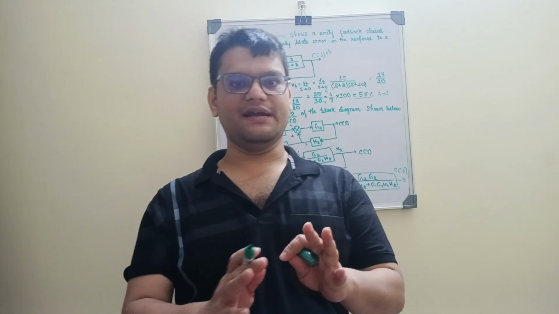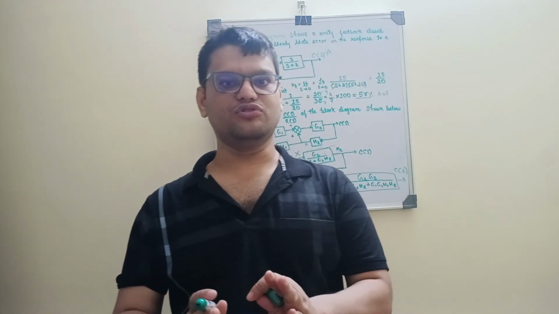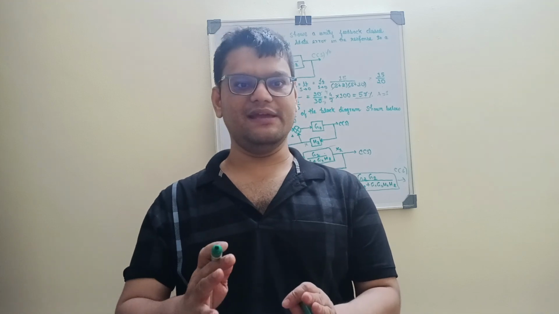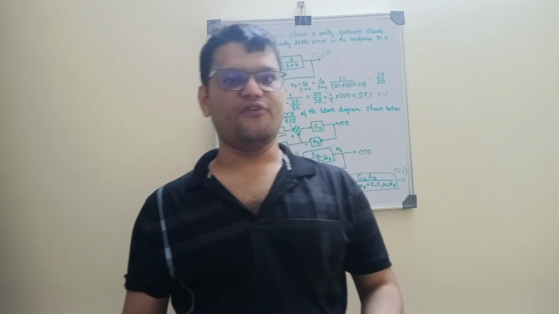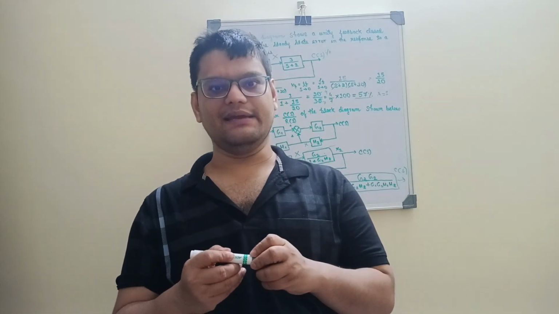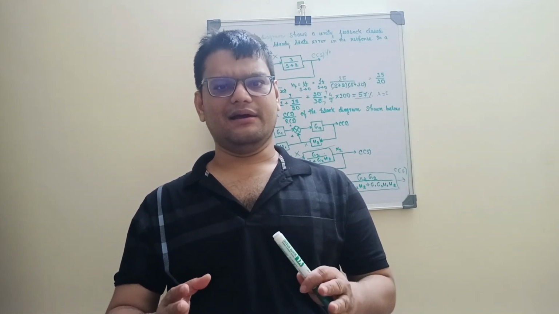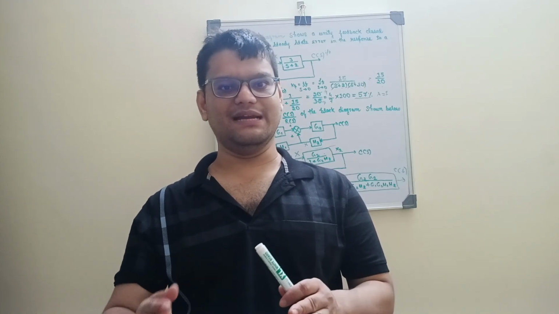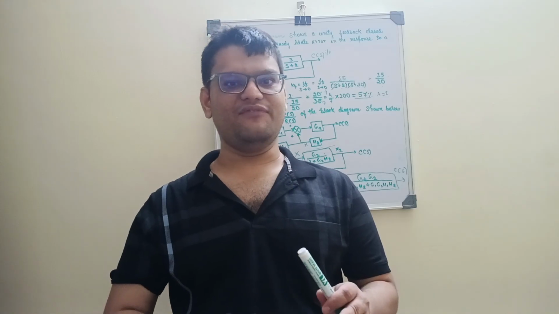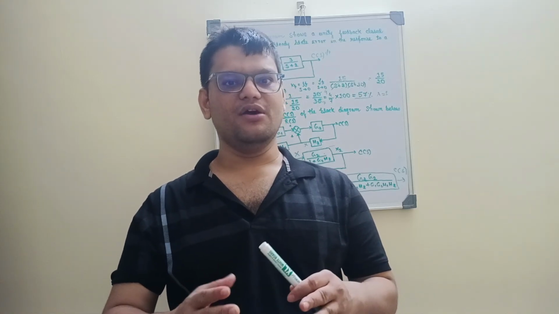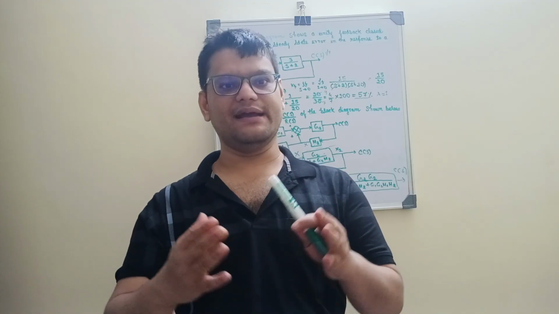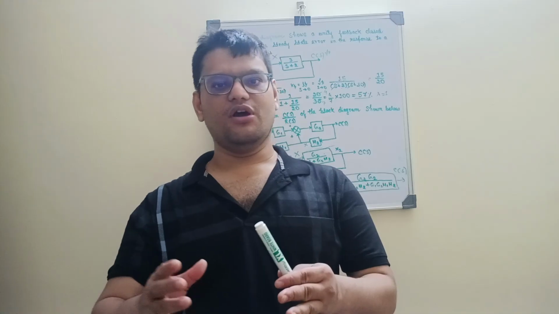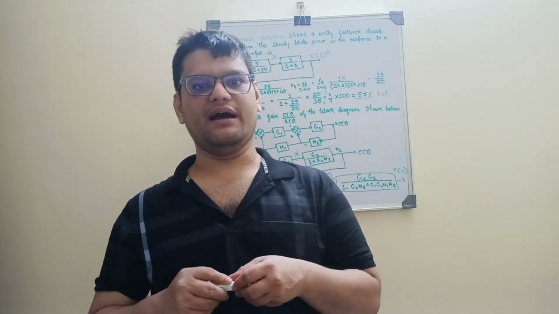In an open loop control system, there is no feedback between input and output. But in a closed loop control system, there is a feedback between input and output. So the output will try to modify the input as per the requirement of the system. For example, in a thermal power plant, if the steam is not enough to move the turbine blade to move the generator to produce electricity, it will give the feedback to the boiler to produce more steam with the higher temperature so that it can produce more steam to feed on the turbine blade to run smoothly to rotate the electrical generator to produce electricity.